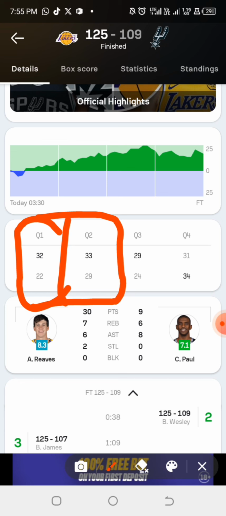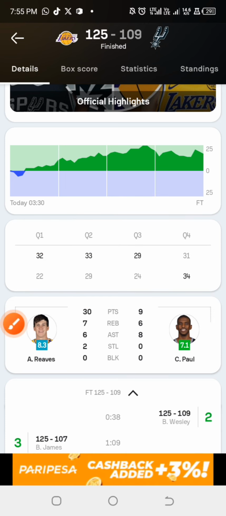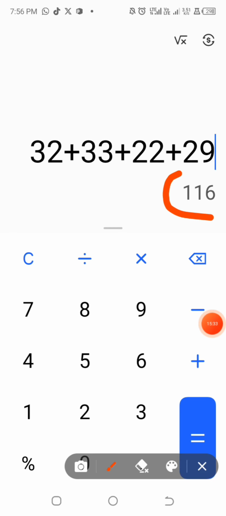Now let us add up the total point that they had in the first quarter and the second quarter together. So I'll be adding 32, 33, 22 and 29 all together. Adding all these four figures together, we are able to get 116. So if you are subtracting 5 from that average point that we've gotten, you would have won the game. If you are subtracting 10 from it, you would have won the game. And if you are not subtracting anything from it, you would have won the game. But the subtraction of figures from this average point is for the purpose of getting accurate and safe bets.